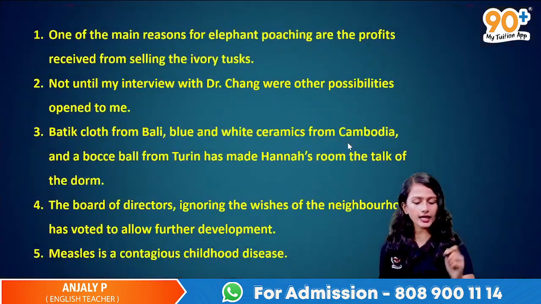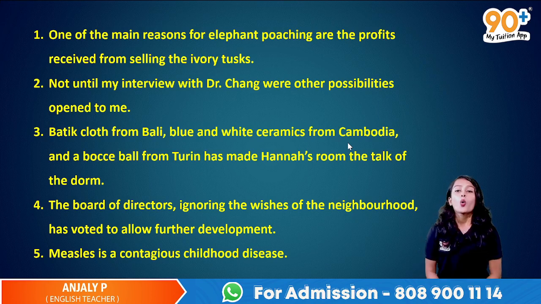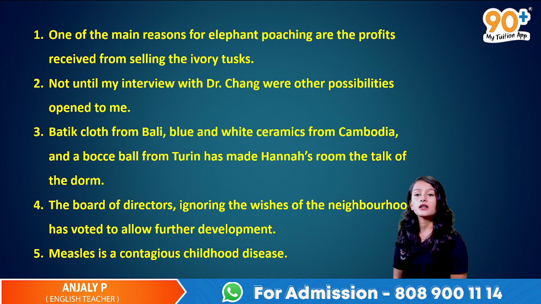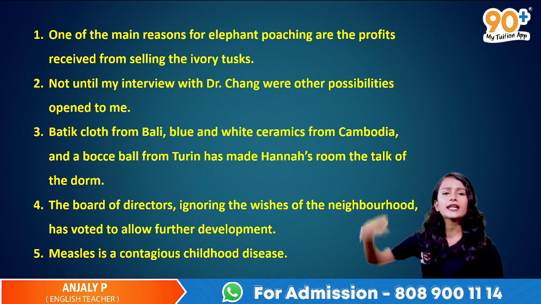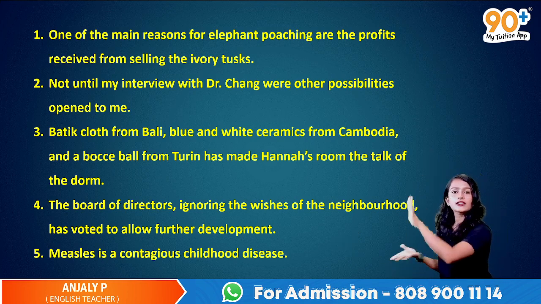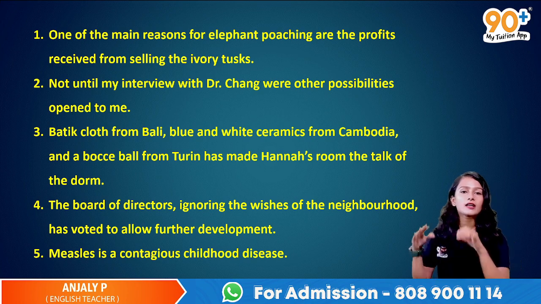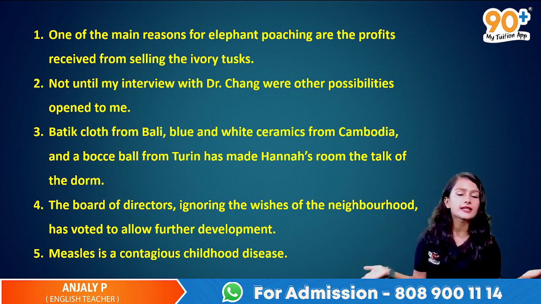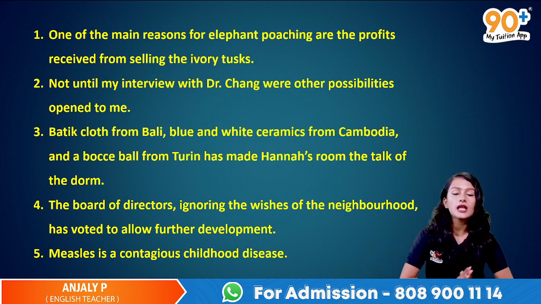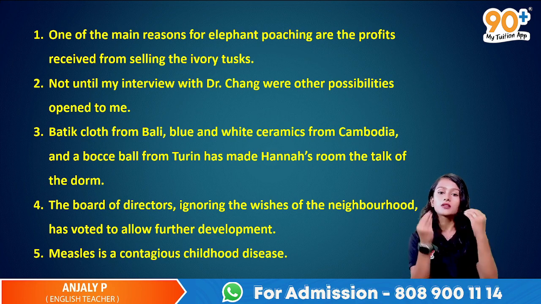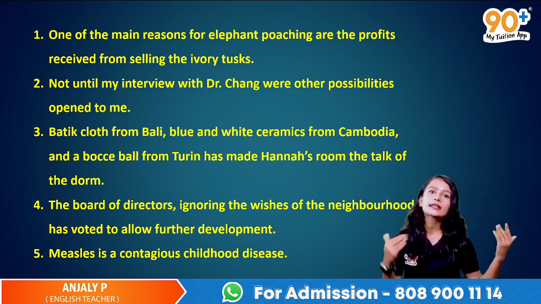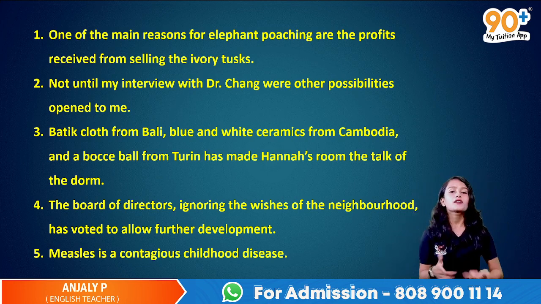Okay, and കുറച്ച് questions കൂടി ചെക്ക് ചെയ്യാം നമുക്ക്. One of the main reasons for elephant poaching are the profits received from selling the ivory tusks. ഇങ്ങനെ കുറേ sentences കൊടുത്തിട്ടുണ്ട്. Let me give out the question first. So among all these 5 questions, you have to check whether the verb agrees with the subject in the sentences or not. Okay, and if they're correct, please you can write correct as well. But if they are wrong, you have to correct them. Okay, so first sentence correct ആണോ നമുക്ക് നോക്കാം. Correct ആണെങ്കിൽ correct എന്ന് എഴുതാം, അല്ലെങ്കിൽ if it is incorrect, you have to correct it as well.